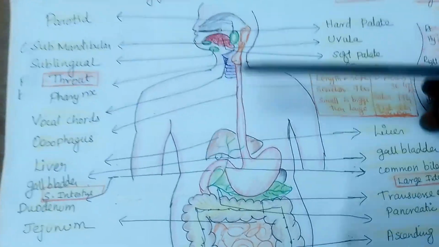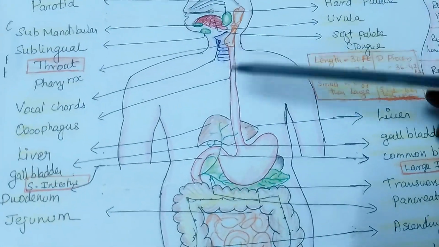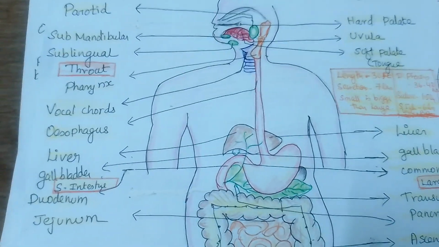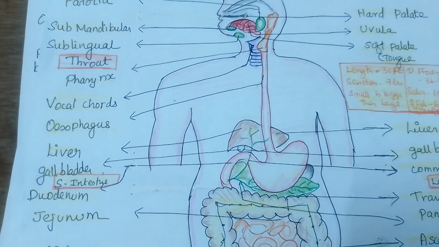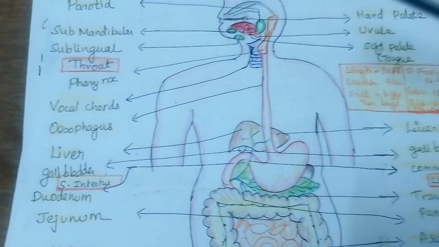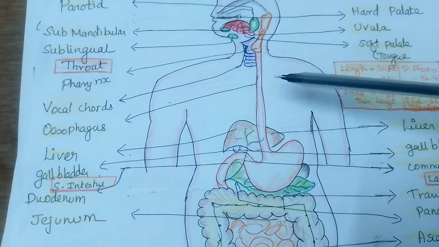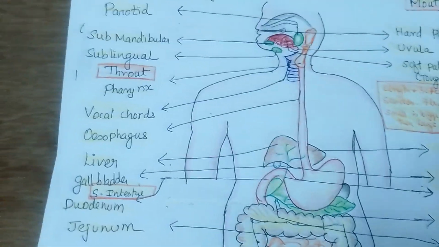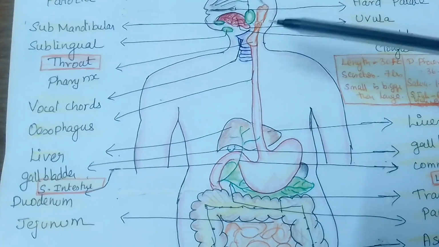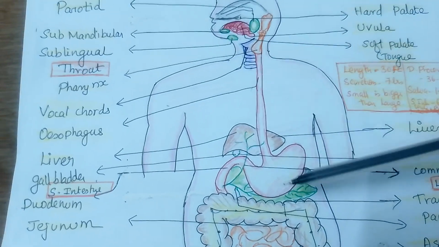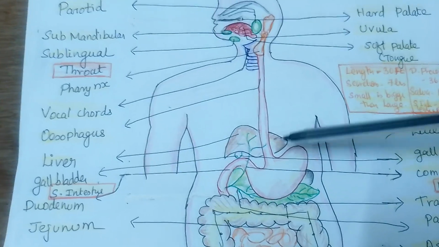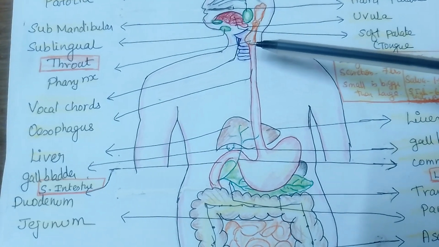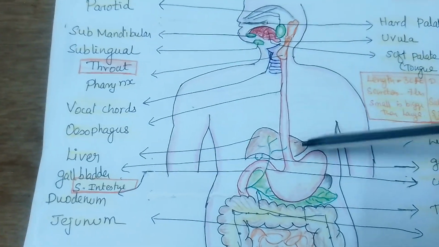Next, the food passage is called the esophagus. What is the esophagus? The esophagus is a round muscular tube, nearly 25 centimeters in length. It starts from the lower border of the cricoid cartilage, that means the C6 vertebra, and extends till T11. The esophagus is continuous with the pharynx above, and it ends by joining the stomach below. The upper portion of the esophagus has the esophageal sphincter, and the lower portion has the cardiac sphincter.